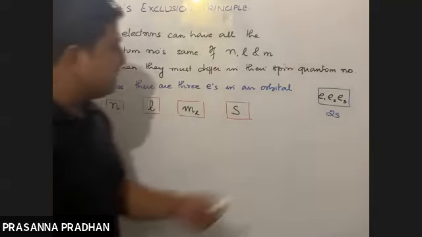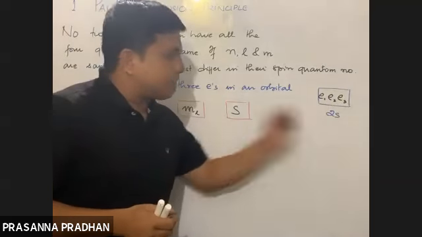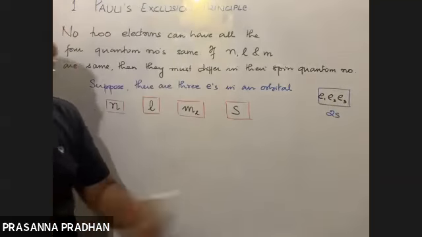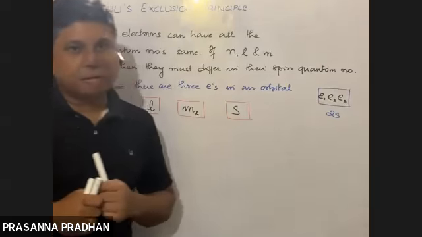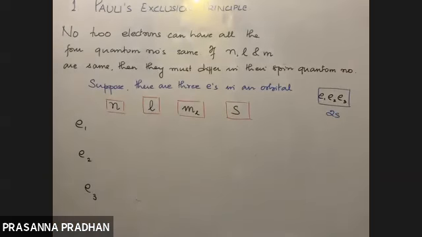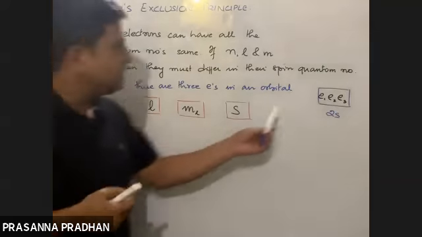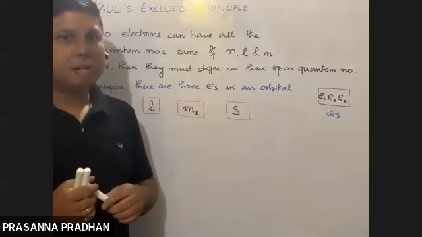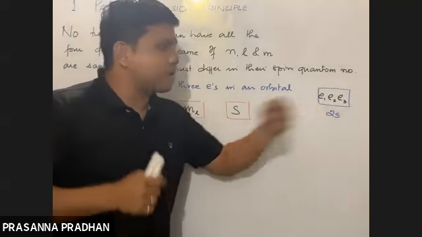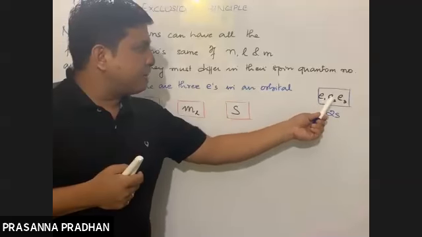Now, since these electrons are in the 2s orbital, what is the value of the principal quantum number? Which shell are these electrons in? First, second, third, fourth? 2s means they are present in which shell?